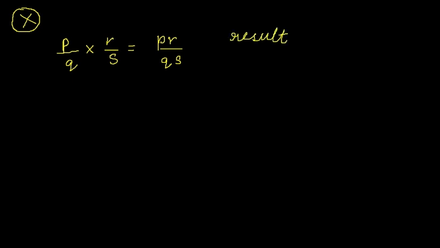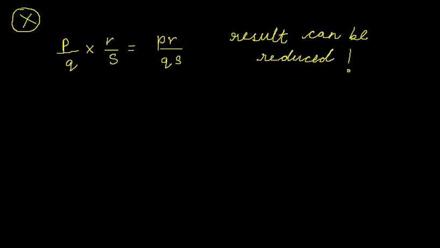Heading on to the next operation, multiplication. Multiplication of rational numbers. First of all, I am talking about the form P by Q multiplied by R by S gives PR by QS. Note one thing, we can reduce the result if the numerator and denominator are having the same factor.